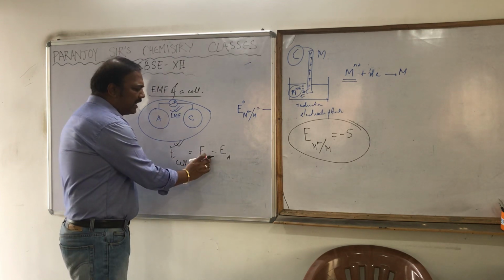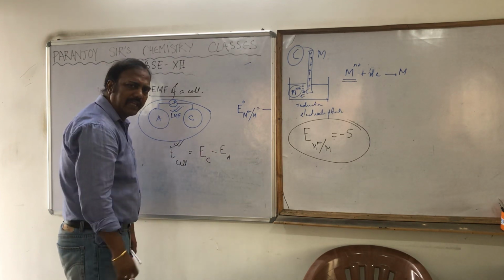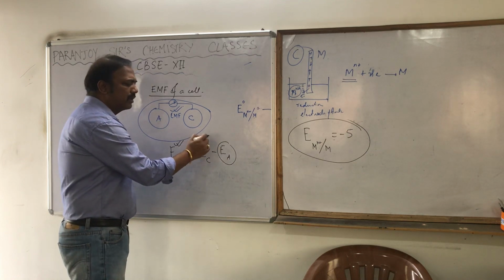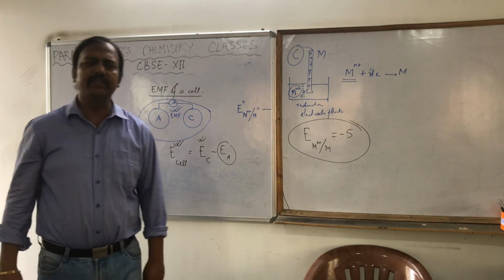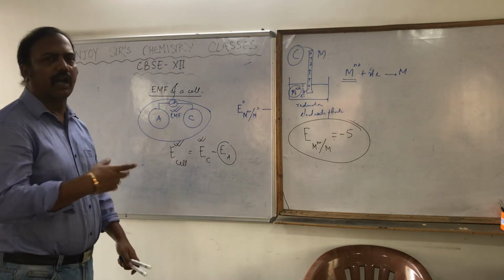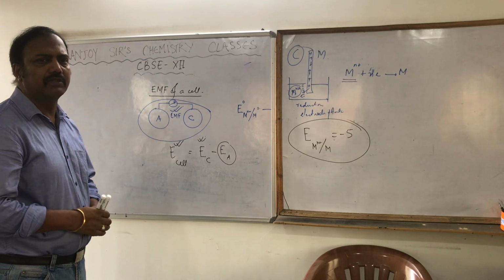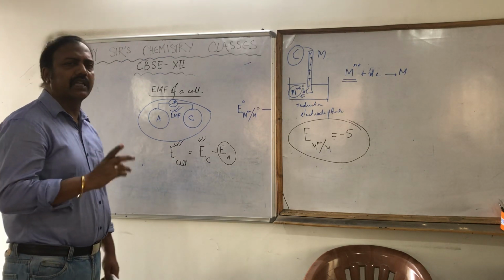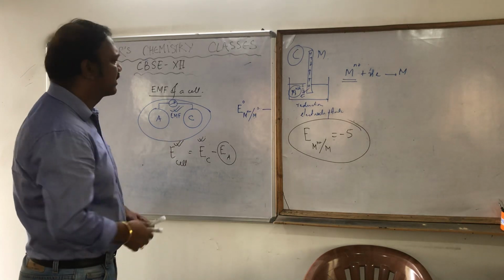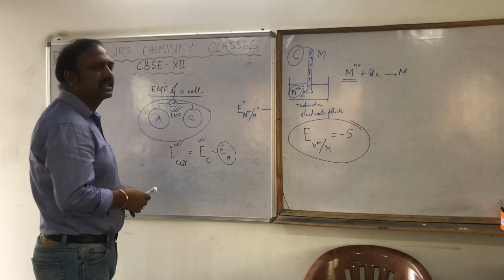And if we know any one of them, E anode or E cathode, the other one we can very easily find out. That is how the electrode potentials are measured.